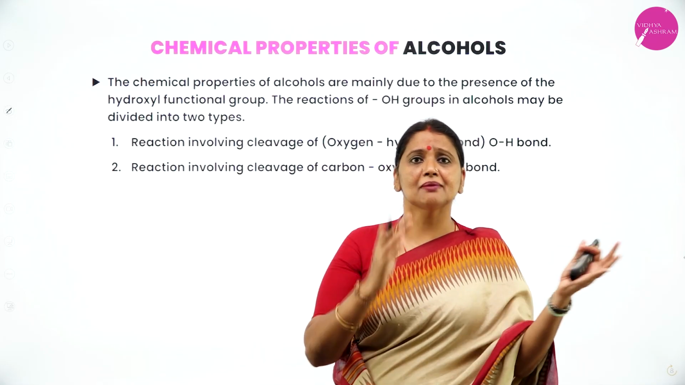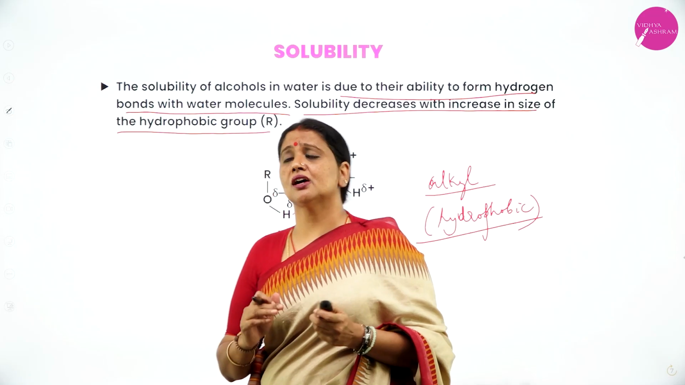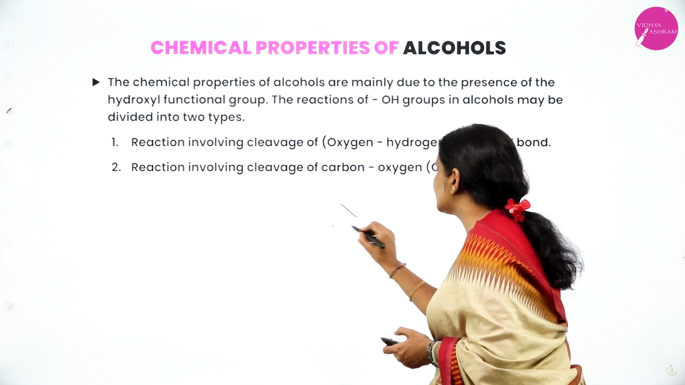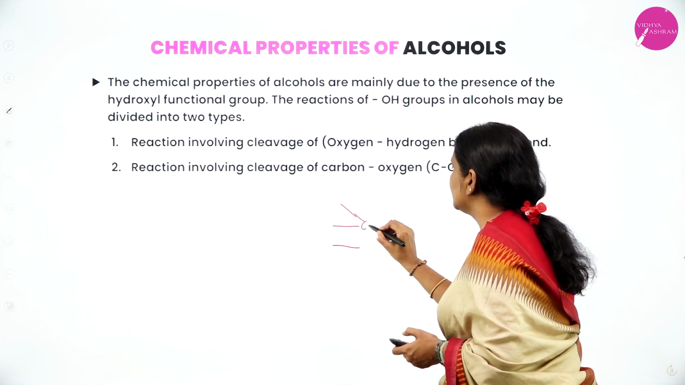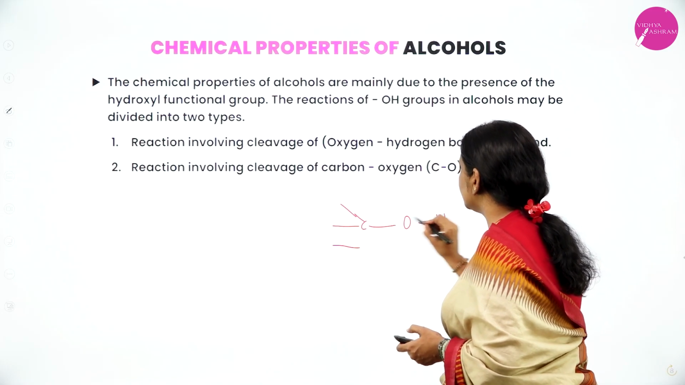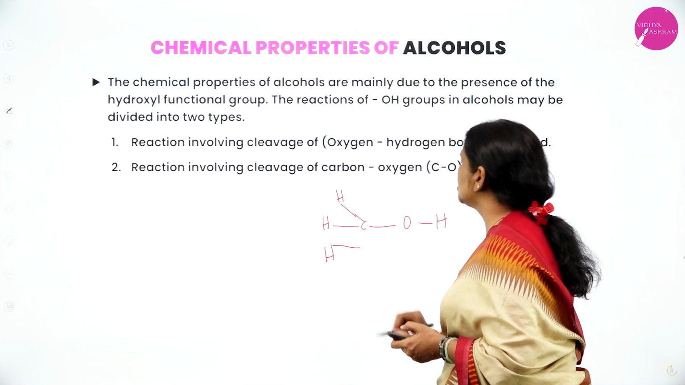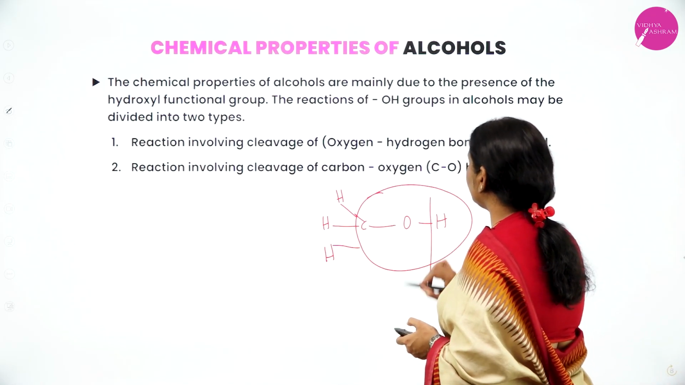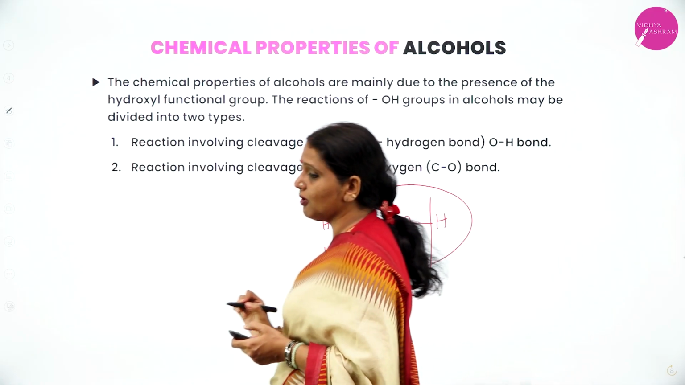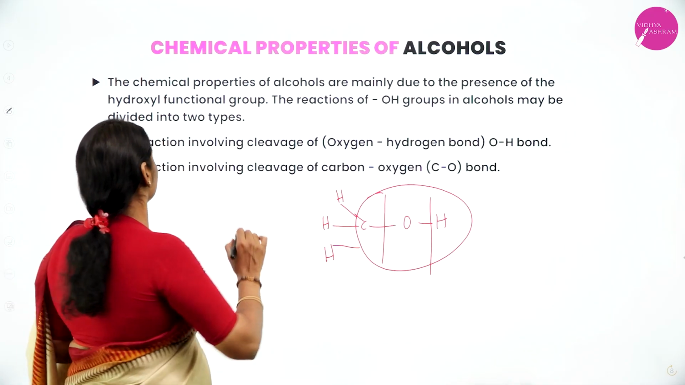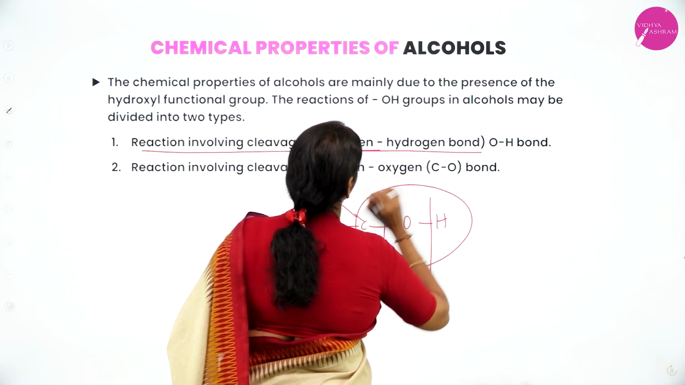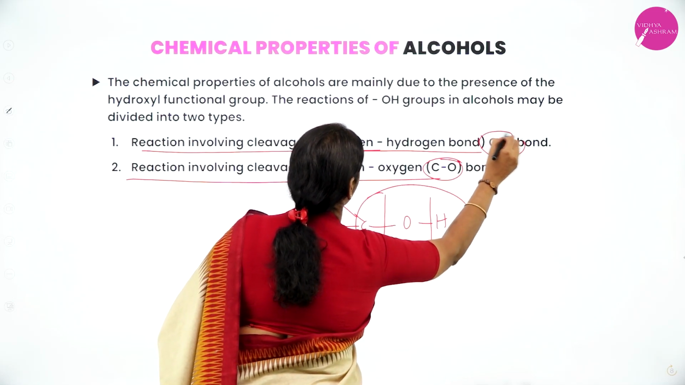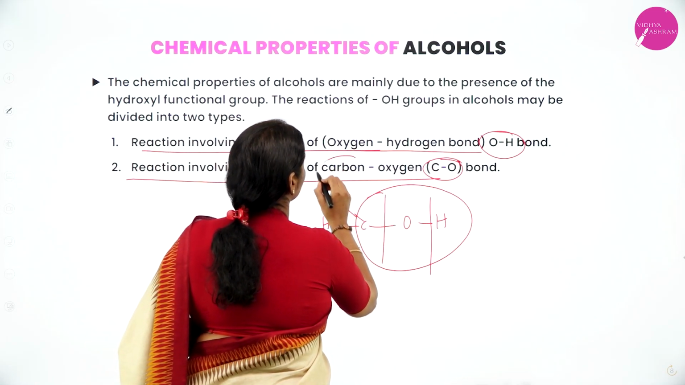Next, let us consider chemical properties. The chemical properties of alcohol can be classified into two types. When I consider the structure of C-O-H with H H, say methanol, the reactions of alcohols are classified into two types: one is cleavage of the O-H bond, another is cleavage of the C-O bond. This is the oxygen-hydrogen bond, and this is the carbon-oxygen bond.